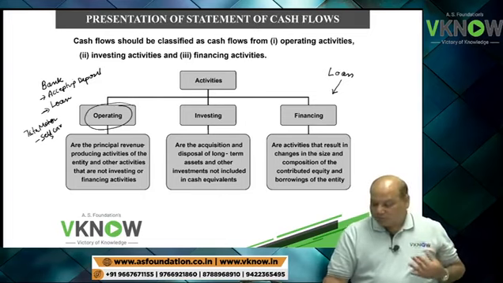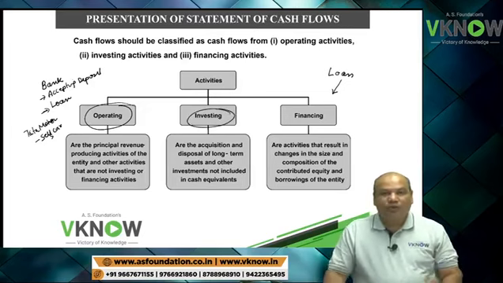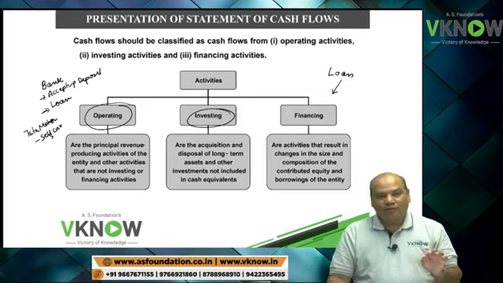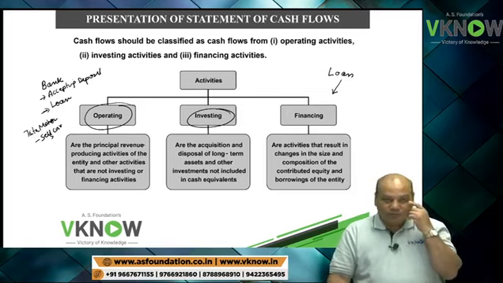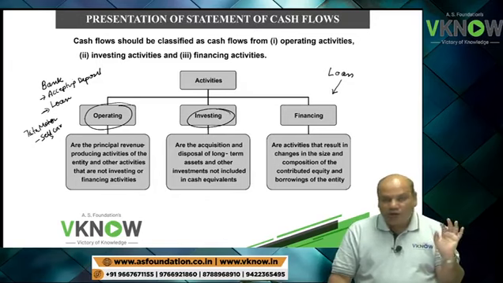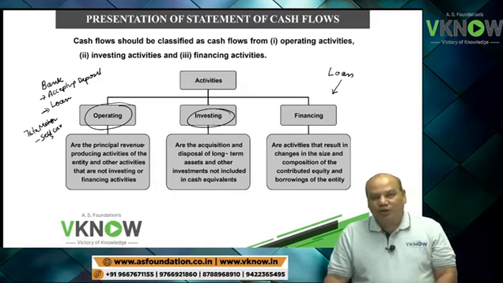But I, humble teacher of accounts, I purchase that car. So for me, buying a car will become investing activity. So sometimes one has to look at the business model to understand whether it is operating activity or investing activity or financing activity.